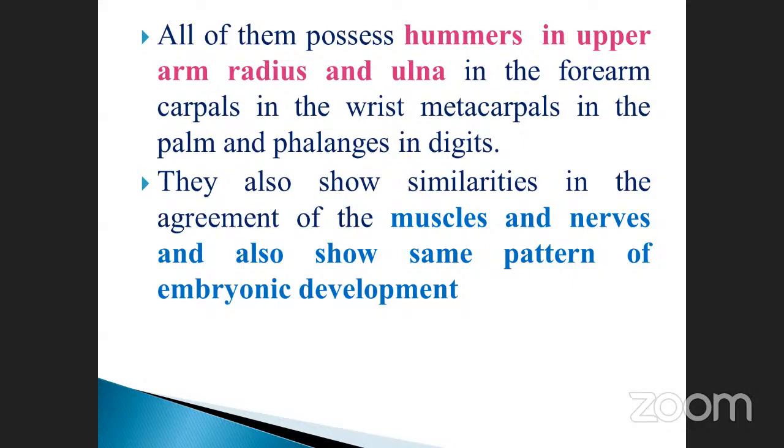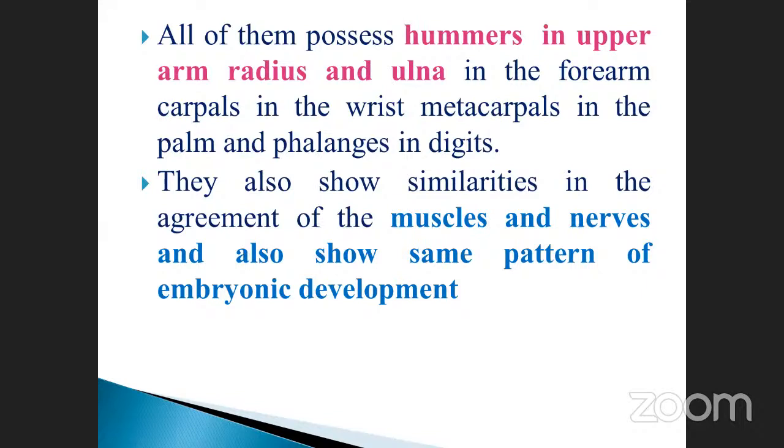The human being consists of how many bones in the fetus? In the fetus, how many bones are there? Anybody else? Students, how many bones are present in the fetus? Anybody else? 300 bones. Okay, 300. After that, what will happen? 206. Okay, 206. It may be reduced, that means due to joints or something else.